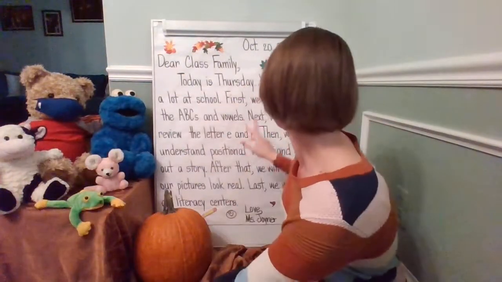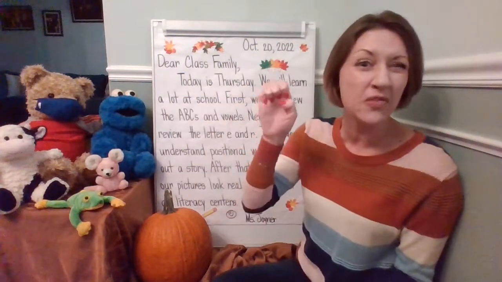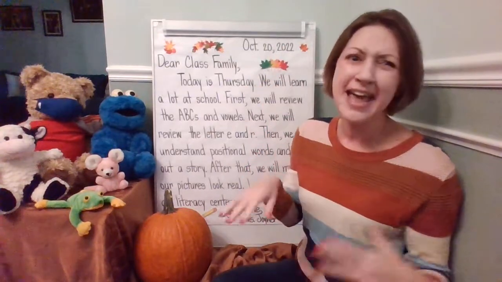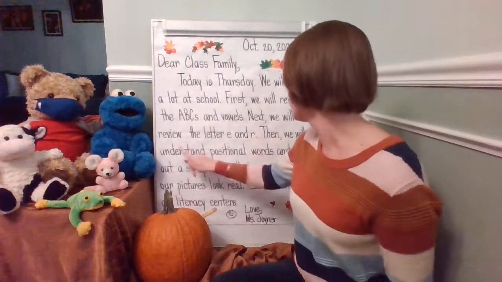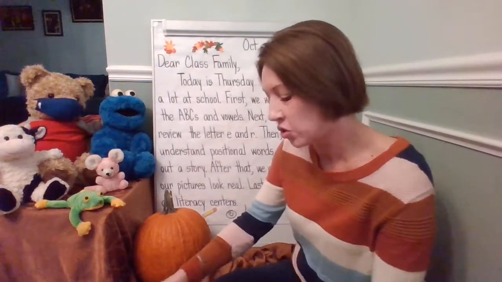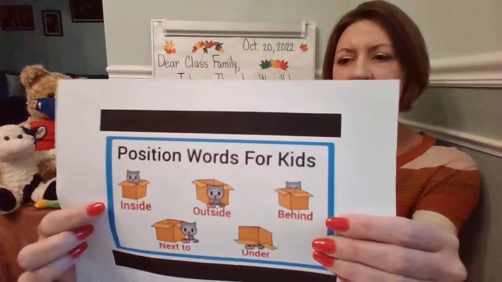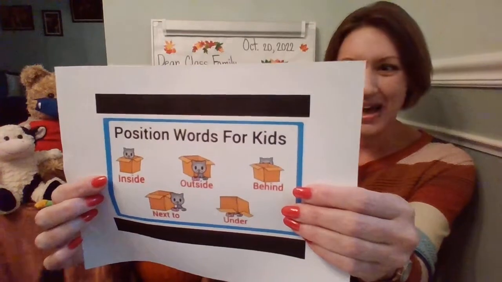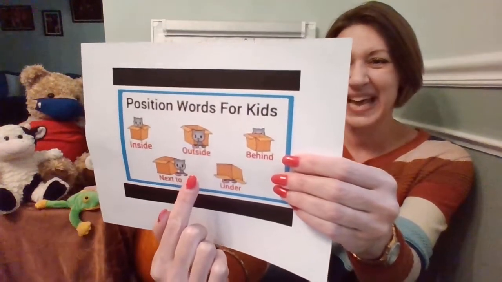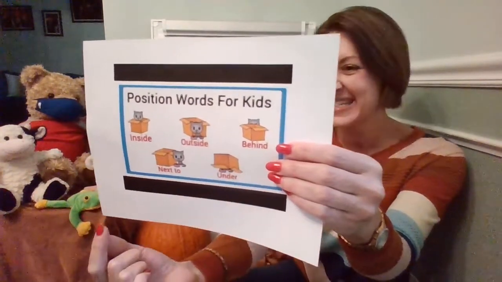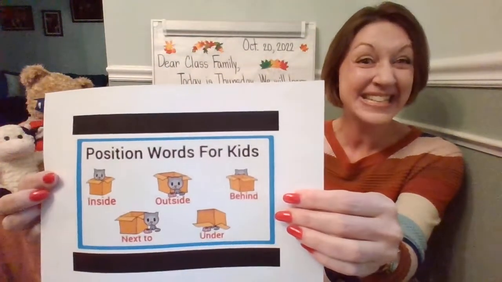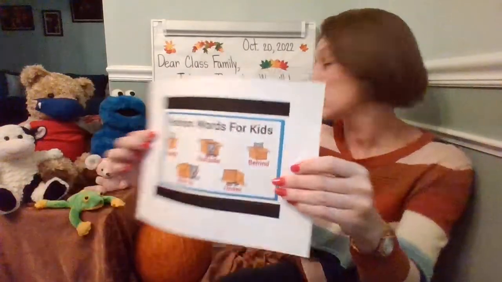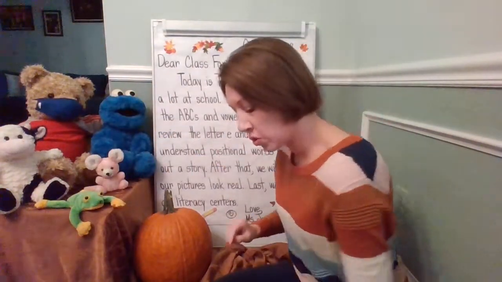All right, class family. Next, we'll review the letter E and R. We're going to be reviewing that just like we've been working on this week in kindergarten. Then we'll understand positional words and act out a story. Okay, position words. So, for example, this cat is inside the box. This cat is outside. This one is behind. This one is next to, and that cat here is under. We're going to review positional words and act out a story.